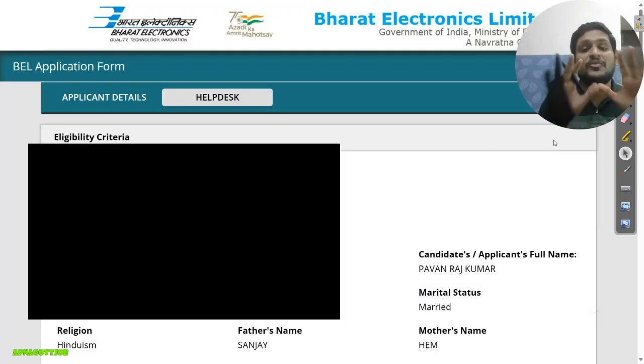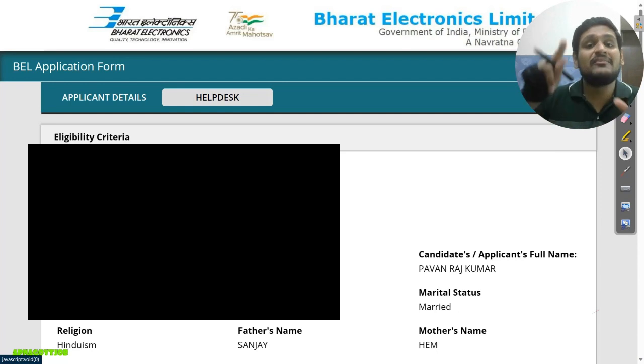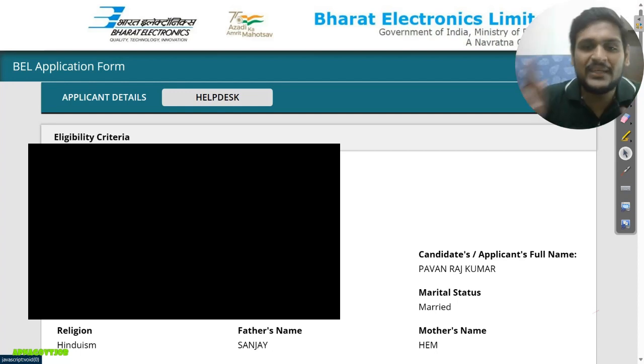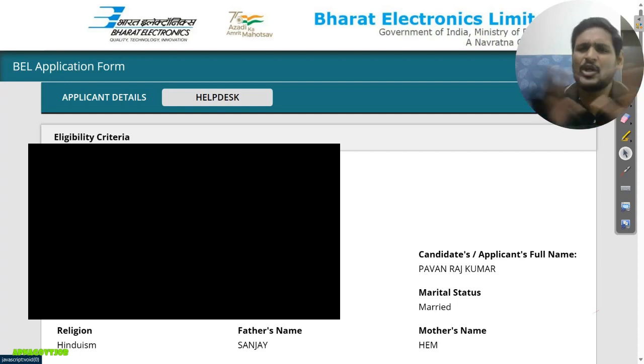Okay, so you will get your full form here. Just click on the print button, save your application properly. It will be required at the time of interview. Okay, so this is all about your whole form filling process of BEL. Those who are from General, EWS, OBC, you need to pay the form fee after that, and you can pay via UPI also, credit card, debit card, lots of options are there, no need to worry.